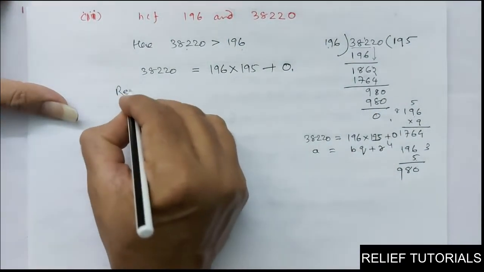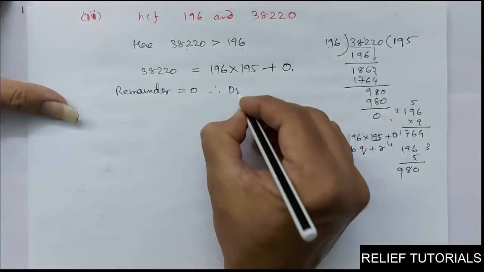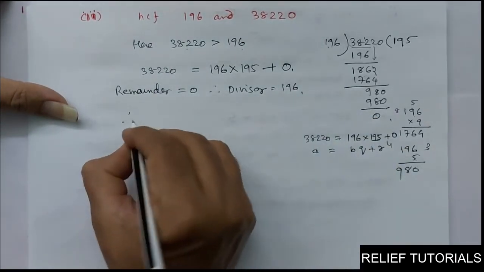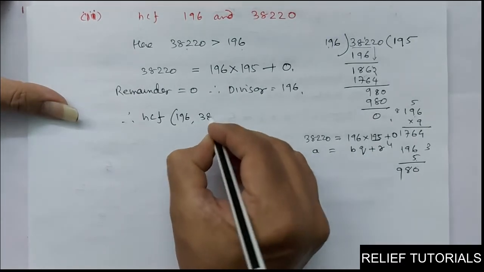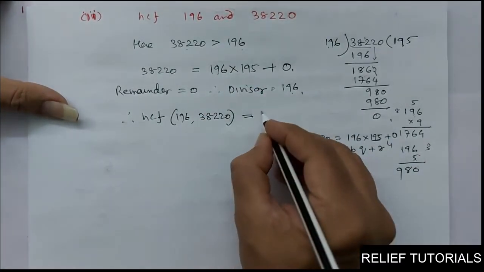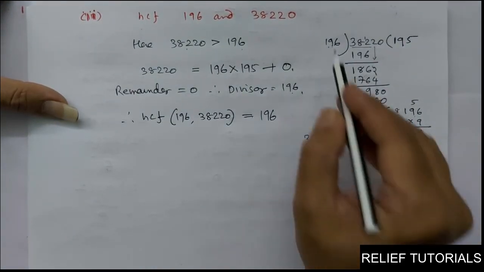So here the remainder is equal to 0. Therefore the divisor is 196. So therefore HCF of the two numbers 196 and 38220 is equal to the divisor. Divisor is 196.